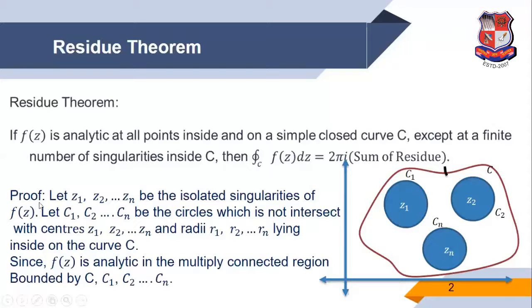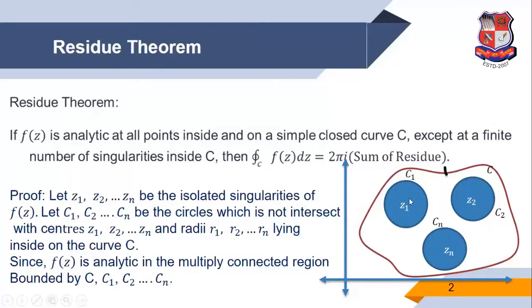Now we discuss the proof. So in this figure, this is the curve C. In this curve C, we draw the circles C1, C2 up to Cn, and Z1, Z2 up to Zn are the centers of the circles.